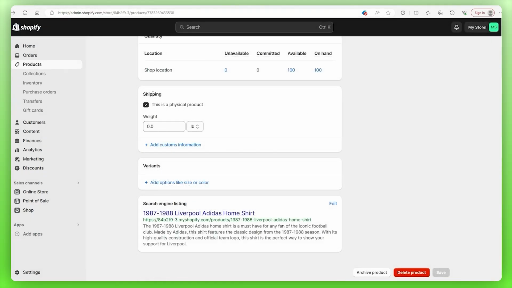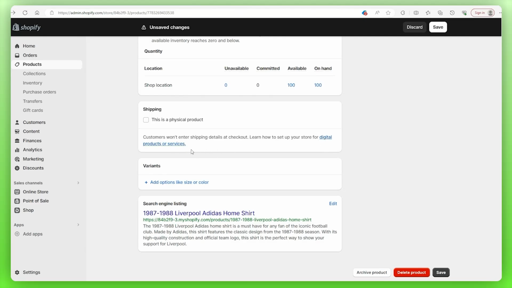Furthermore, there's the shipping information that applies to physical products. So jerseys on average weigh 8 to 10 ounces, so I will change the unit of measurement to that by clicking on this drop-down menu and then putting 8. For digital products, you don't need to do this, but I will have a video about how to set up digital products in the future, so subscribe to get notified for that.